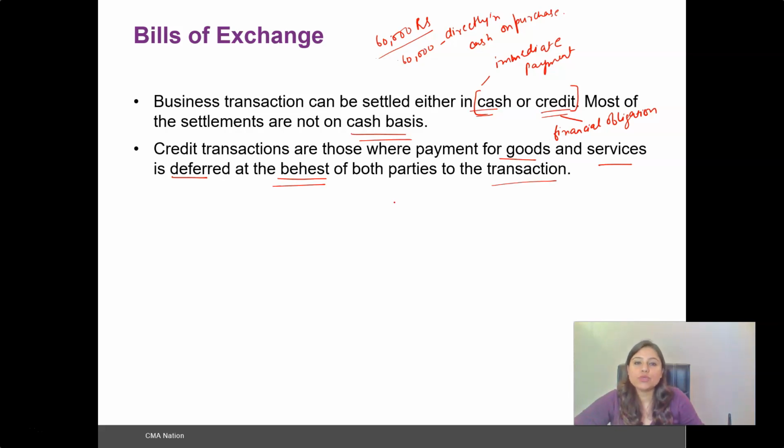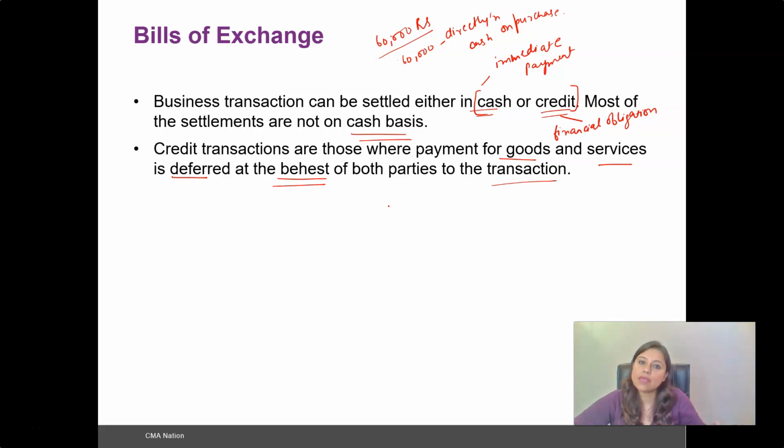And the advantage available to the seller is that the sale is being made and the amount would be recognized. Moreover, this increases the frequency and the chances of sales if the seller keeps an option of a credit as well as a cash transaction.